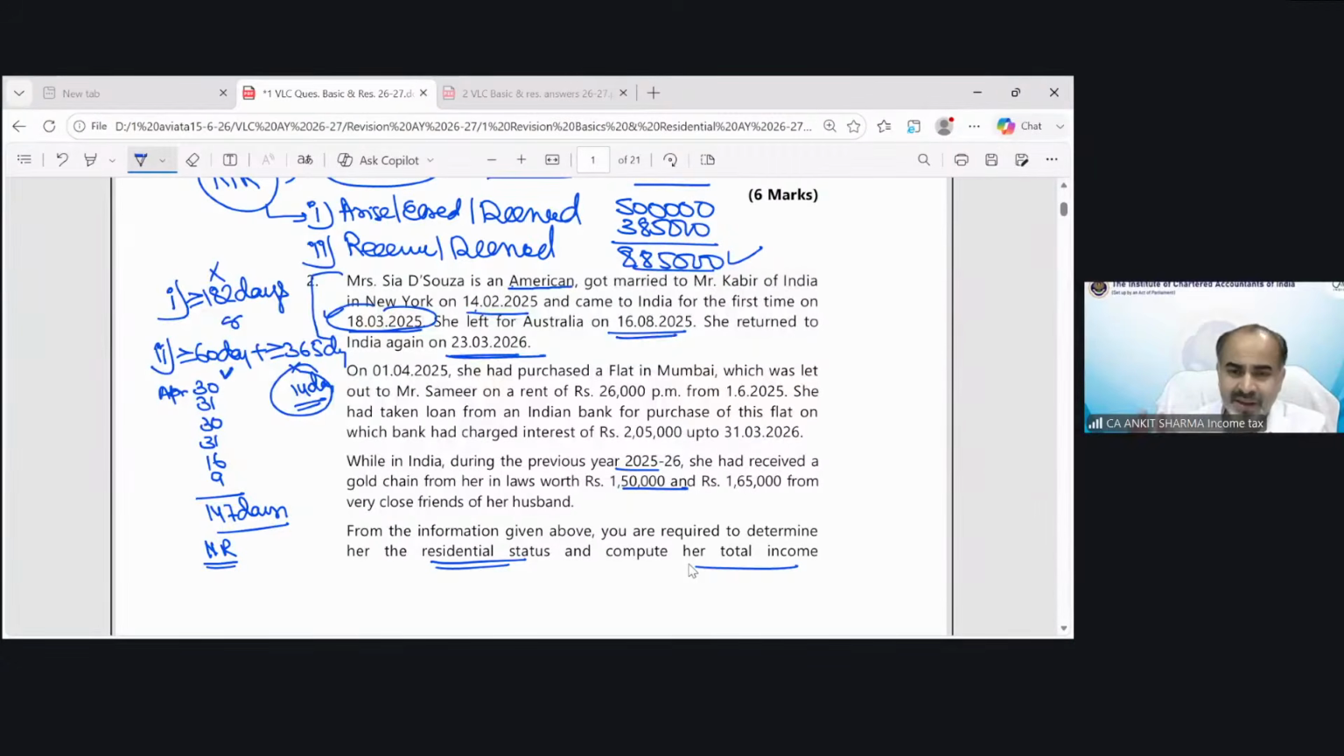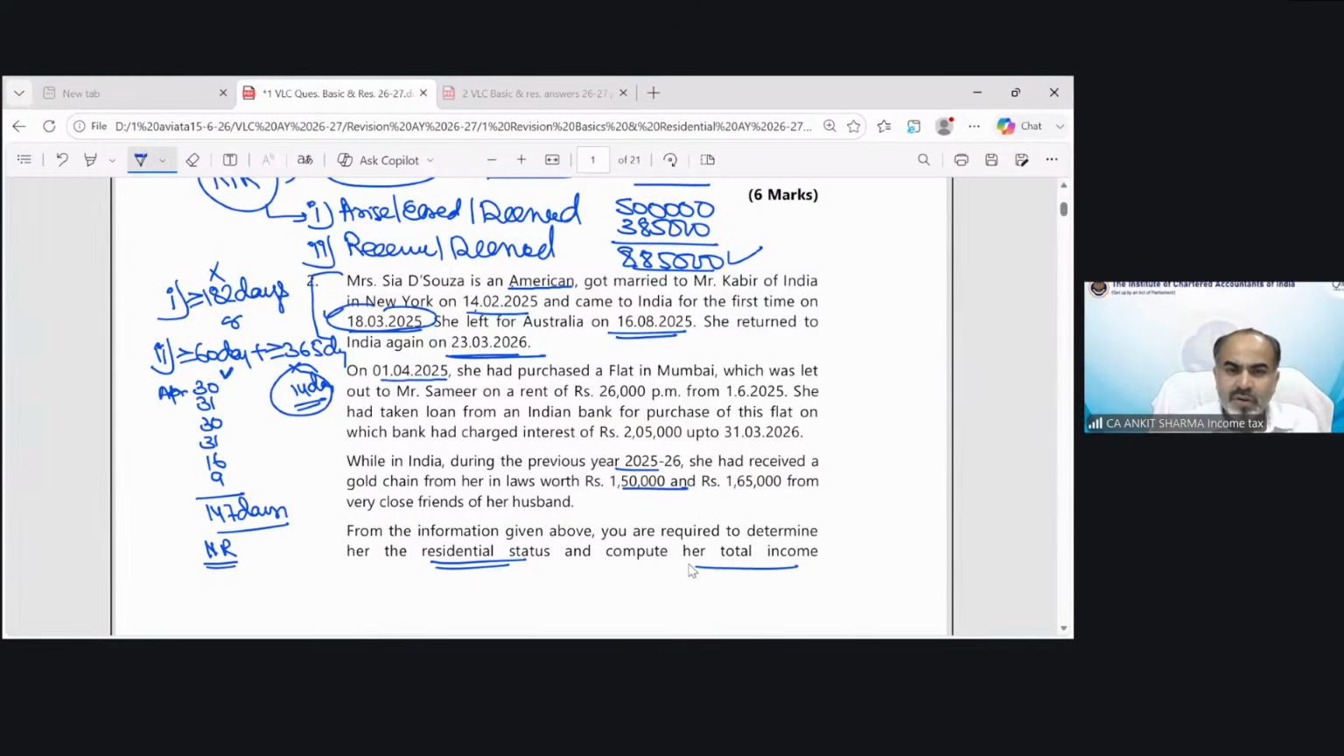Do not panic. Read the question, read the requirement, find out your component for the purpose of solving in parts. So we are not bothered about the computation of total income of Mrs. Sia D'Souza. We first need to find out the residential status. Now, as I know she is a non-resident, we know that in case of a non-resident only 2 kinds of incomes are taxable. Let's move on to this.